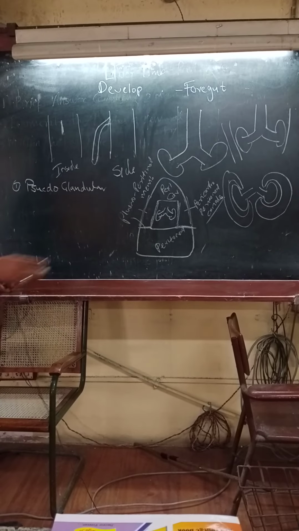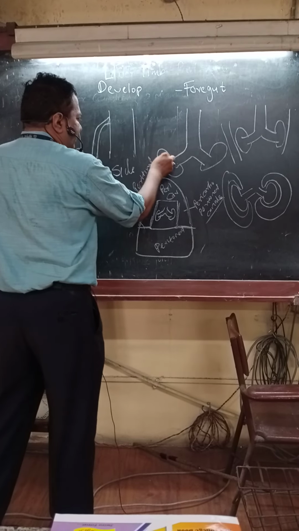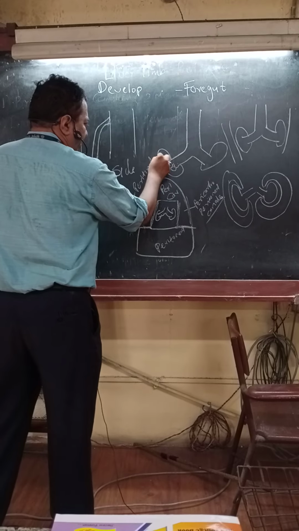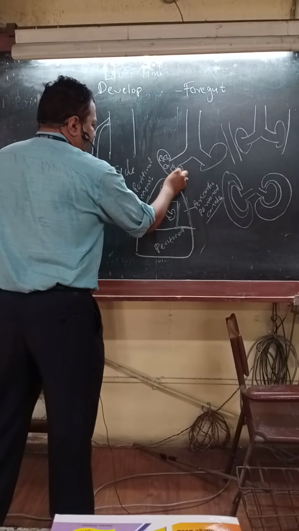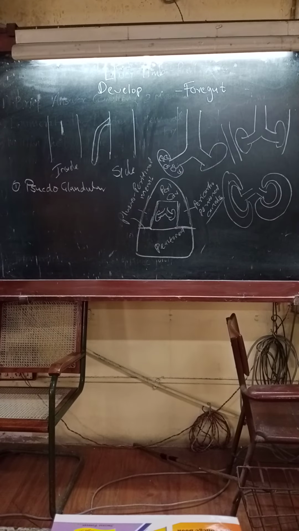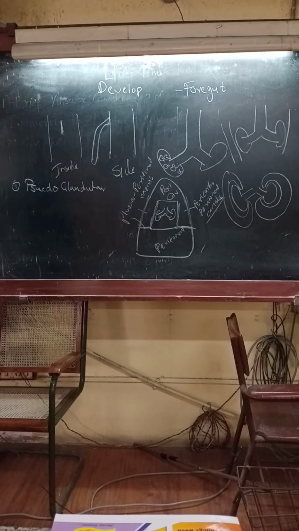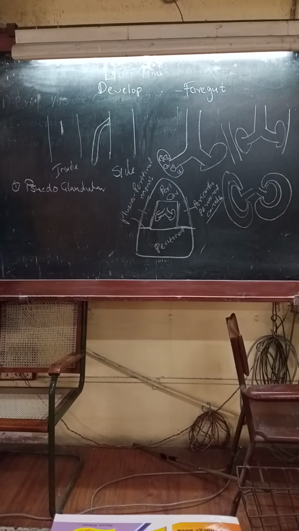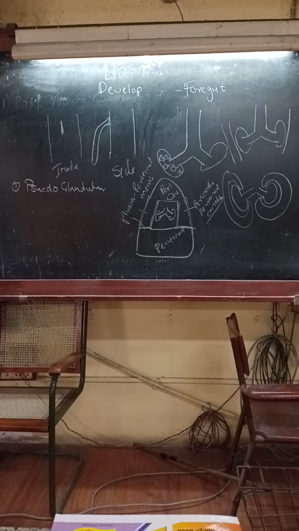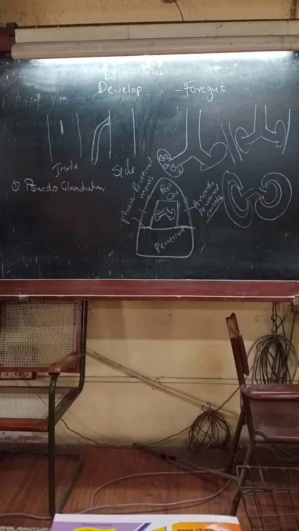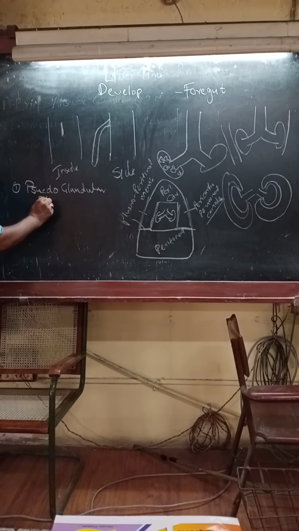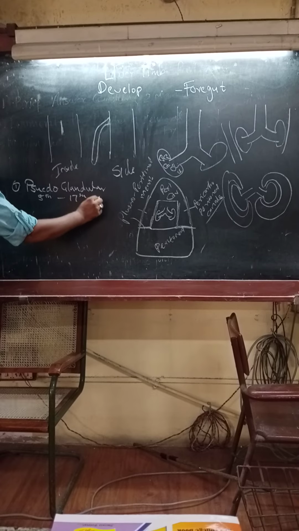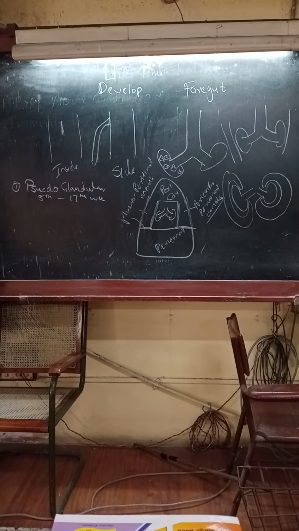Why does it look like a gland? Because inside this there are some canaliculi and there are some respiratory units developing. So it looks like an alveolus and a duct. So it is called pseudo-glandular stage. It lasts from 5th week to 17th week.